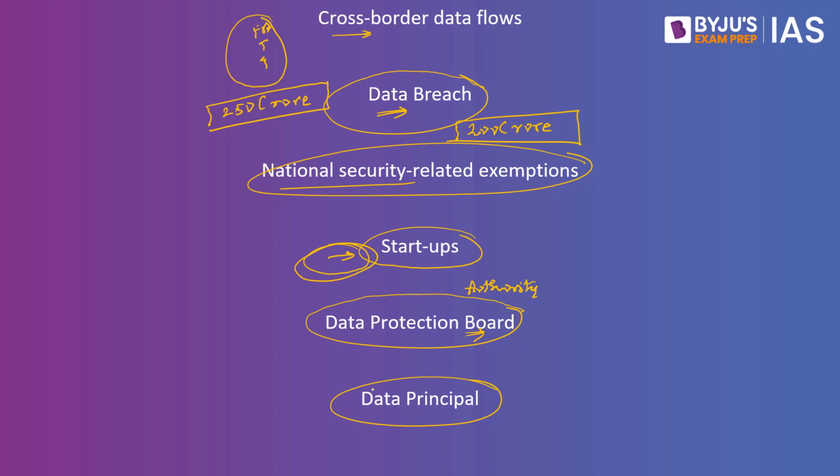Finally, what we have is the data principal. The data principal happens to be you, me, or any person who has given his information either to the government or to the private agencies. If they so desire, they can withdraw their consent anytime. Let's say you have given the consent to Facebook to use your data today, that is to Meta, Twitter, so on and so forth. But let's say after a week or after a month you decide to withdraw your consent, you would be able to do so as well.